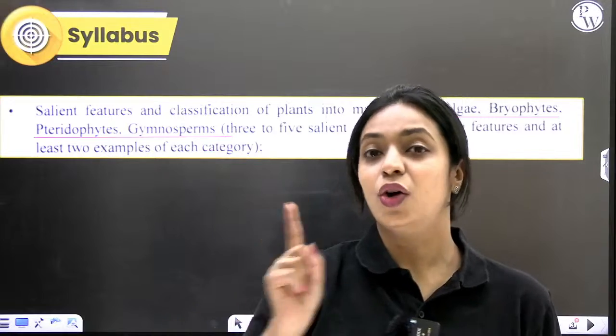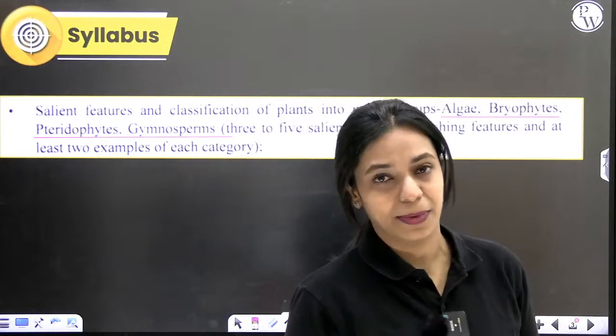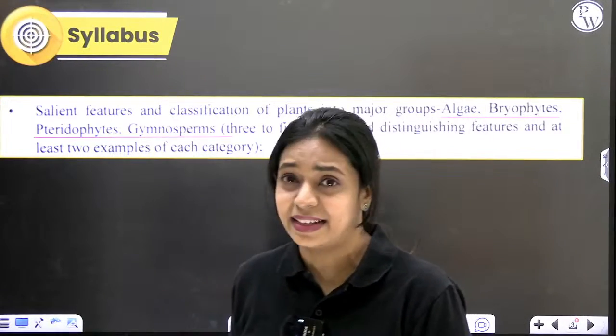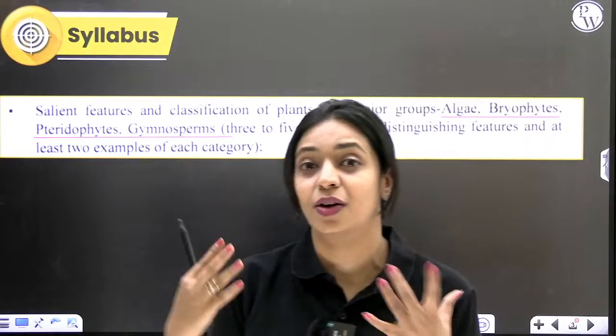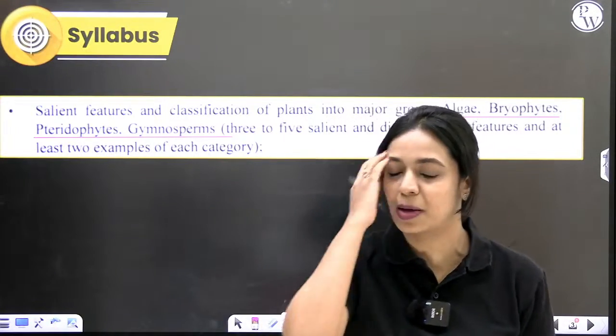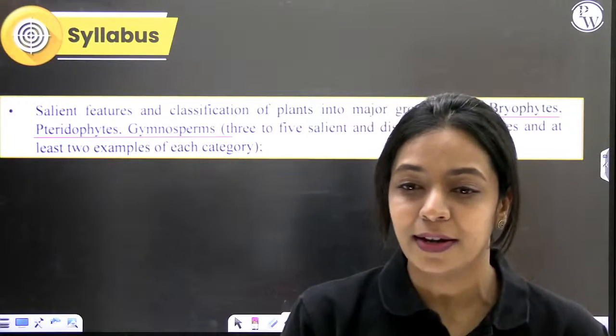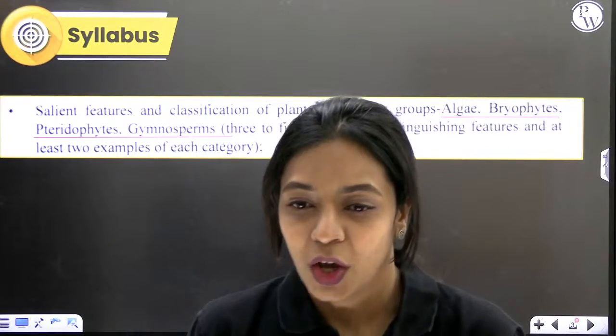In your old NCERT, there is a concept called life cycles, right? Different types of alternation of generation that you can see in plants. Like you have haplontic, diplontic, haplodiplontic and all of that, but that part is deleted from your syllabus. That is given by NMC. Also, earlier you used to study a little bit in detail about angiosperms in this chapter itself. Right now that also has been reduced because you have 3 entire huge chapters dedicated for the study of angiosperms, which is morphology of flowering plants, anatomy of flowering plants, and sexual reproduction in flowering plants. So, we will not be focusing much on angiosperms in this chapter. Alright.